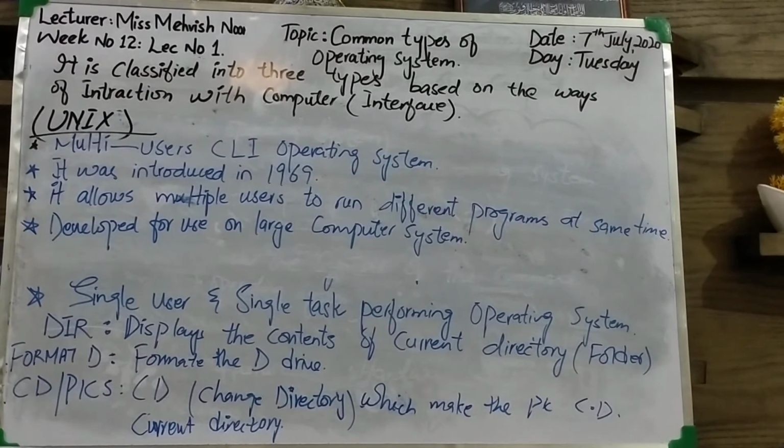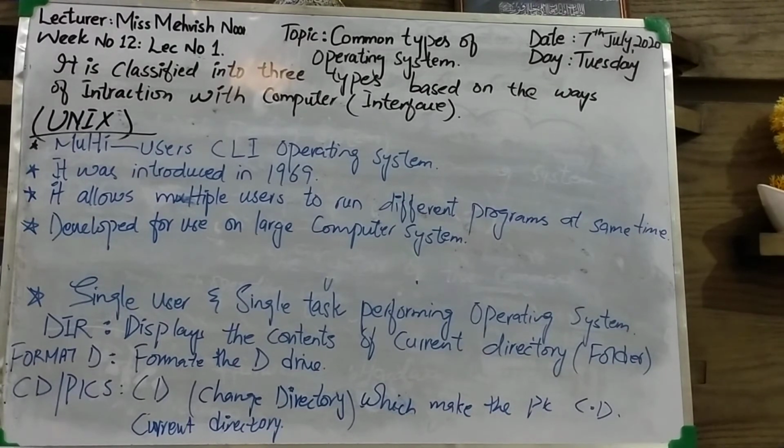Two commonly used operating systems: first one was DOS and second one was Unix. What was DOS? Disk operating system. DOS was the most popular CLI operating system. CLI stands for command line interface. DOS displays the prompt to enter the commands.